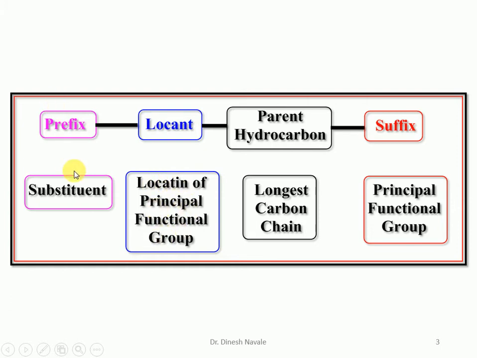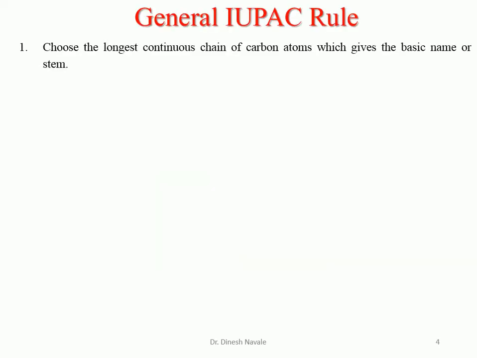And the prefix is very important. That means what are the different prefixes which are going to be utilized, only for the substituents. So which substituents are present and which prefix can be utilized for giving the IUPAC nomenclature of this substituent. So before going for the IUPAC rules, let's see some of the basic rules which are going to be utilized during the IUPAC nomenclature.